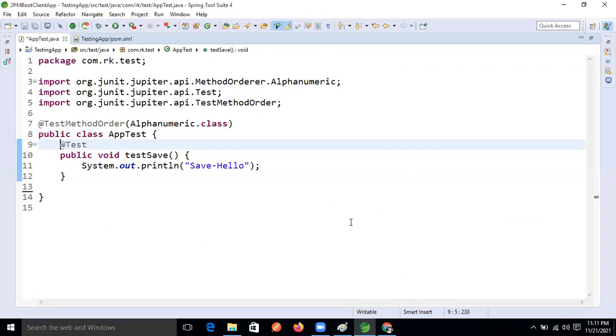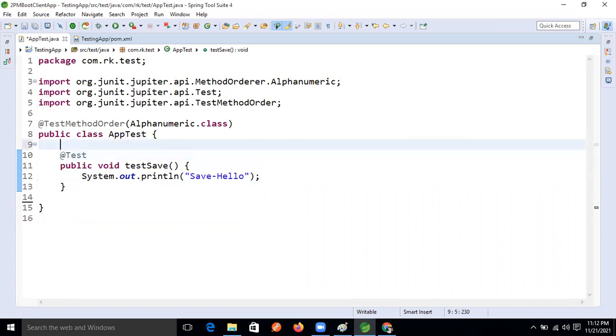Sometimes we want to execute some logic once per test method, before starting our test method. In real time, whenever we are loading the class driver, we write it in the servlet init method.